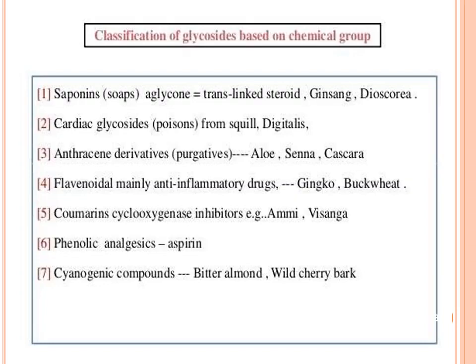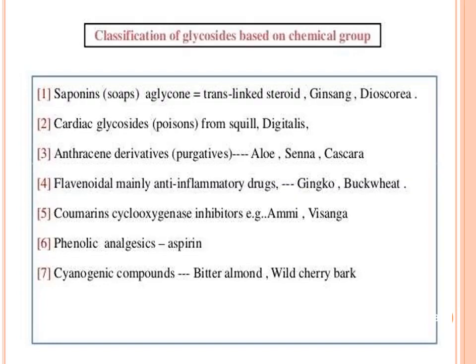Then cardiac glycosides, poisons, from squill and digitalis. Then anthracene derivatives, which are purgative in nature; in this category come aloe, senna and cascara.